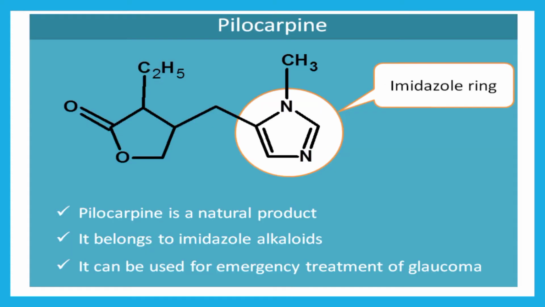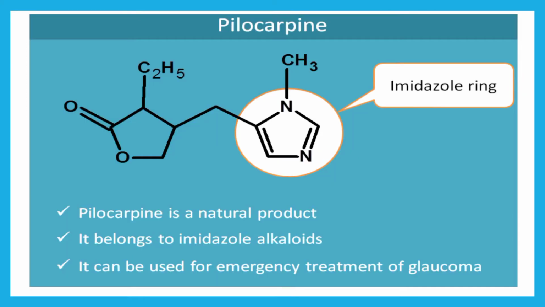Next, the pilocarpine structure is not important from the exam point of view, but as you can see here, it belongs to the class we just discussed, the cholinomimetic alkaloids. That means they mimic the effects produced by acetylcholine and they are alkaloids.